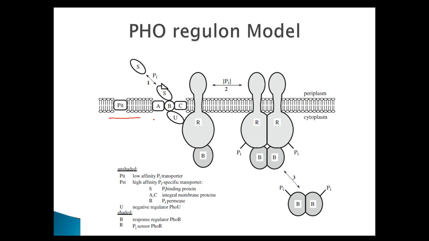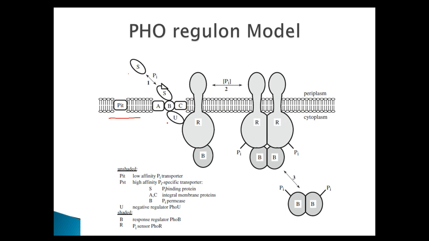So there are specific phosphate transporter proteins located in the cell membrane, and they are known as PSTA, PSTB and PSTC. There is one periplasmic protein that is known as PSTS. This periplasmic protein has very high affinity for the inorganic phosphate. So under the limiting concentration of inorganic phosphate, it binds to inorganic phosphate and brings it to the B protein. Besides the PSTS, PSTA, B and C, there is another protein that is known as PSTU, and it is also one of the components of this complex.